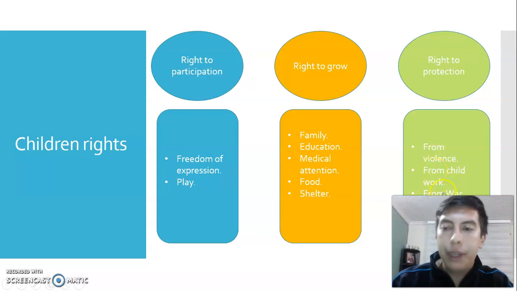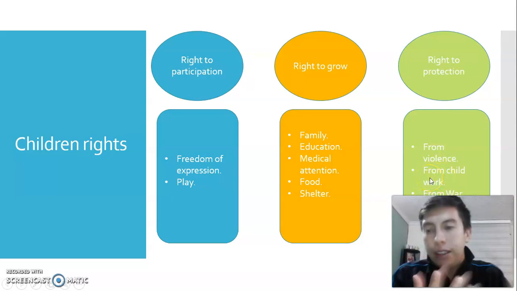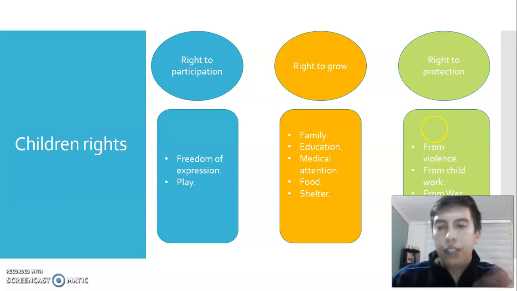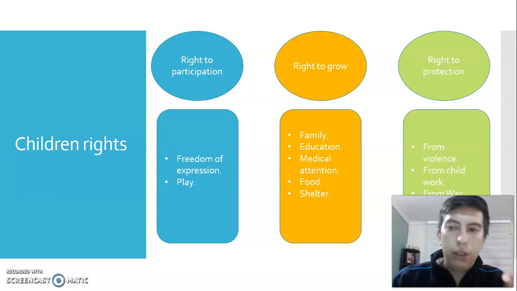¿Ok? Ustedes no deben participar en la guerra, no deben participar en trabajo infantil. ¿Ok? Los niños no deberían trabajar. Está bien que pronto ayuden from time to time con ciertas tareas en la casa, pero ustedes no deberían ser los encargados de mantener la casa. ¿Ok? So you have the right to be protected from child work and of course from violence. No debería haber violencia contra los niños.